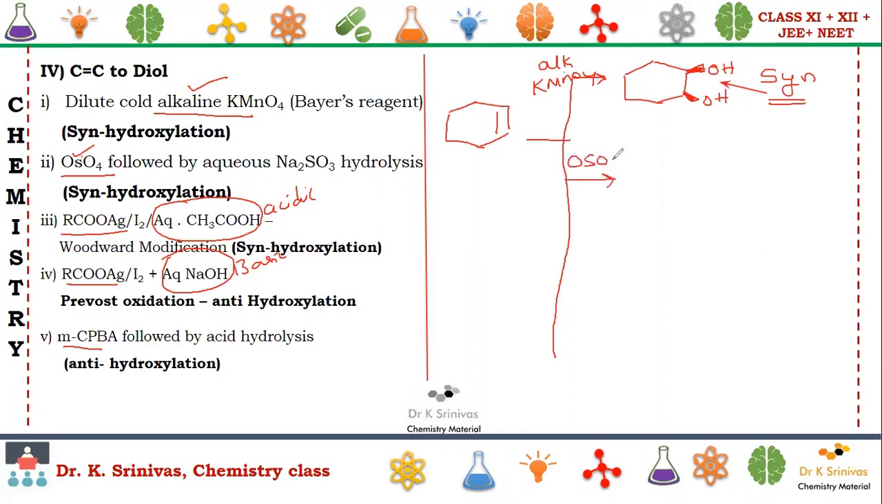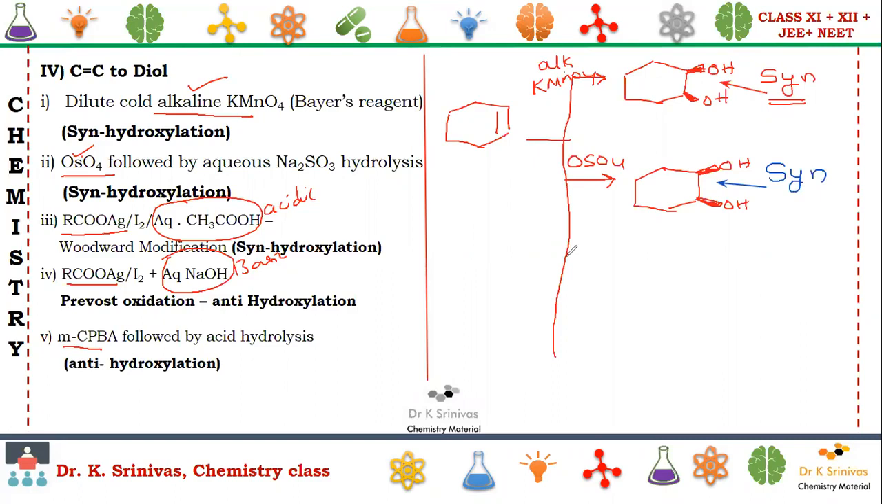Next, let us go for the second reagent. Osmium tetroxide in combination with sodium sulfite. We are going to see the formation of the same compound like this. Above the plane here OH. Here also above the plane. These OH are on the same side. Therefore, this is said to be syn addition, syn hydroxylation.